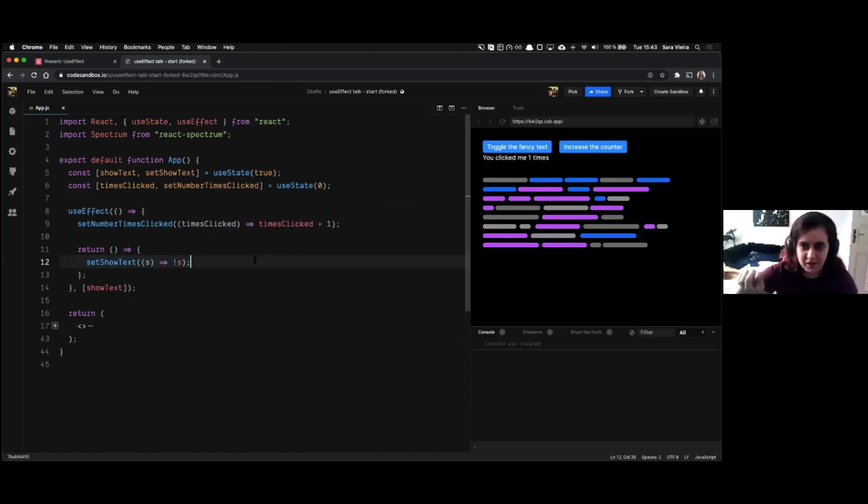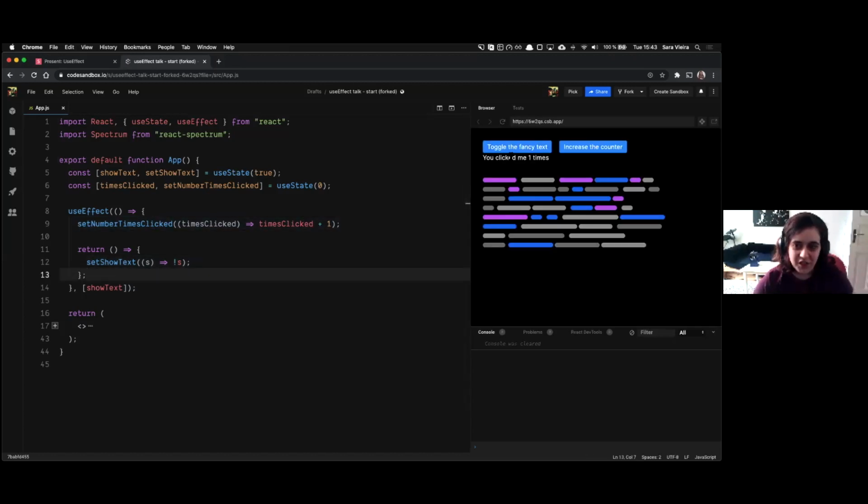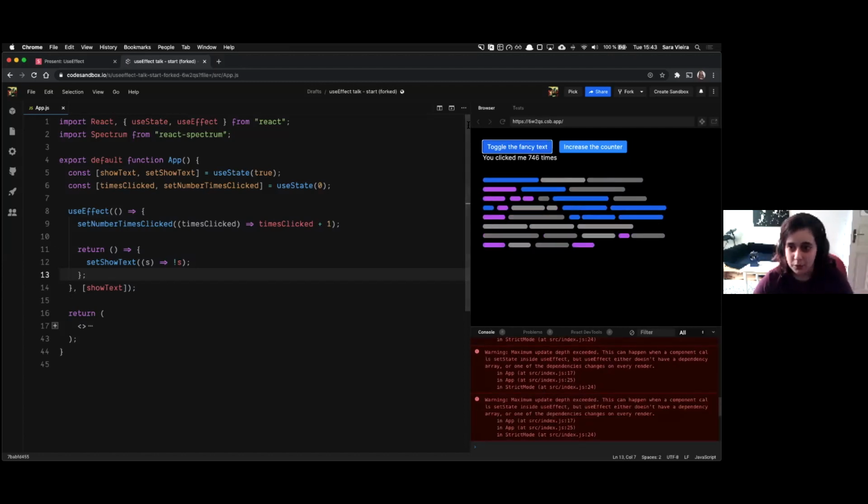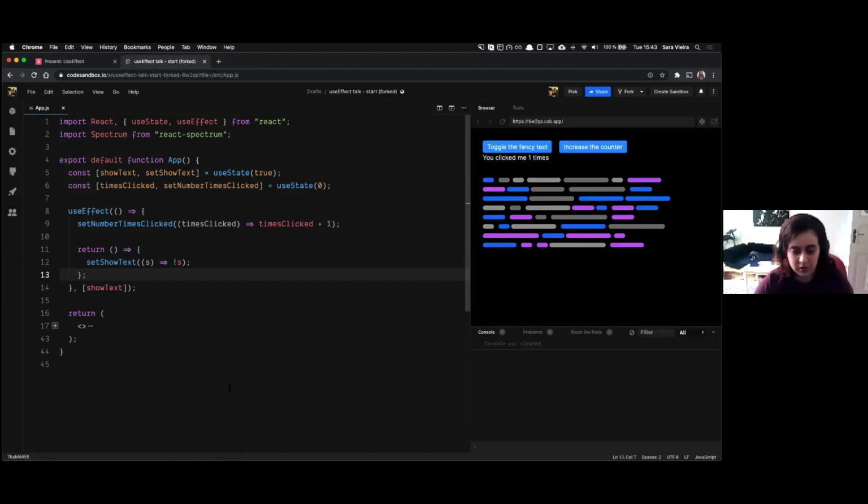And he reruns it and reruns it and reruns it, because this runs on start. Does that make sense? So if you change this, set show text, let me restart this, otherwise, you know. So you start this component and set show text, and you say, okay, when show text changes, what you're gonna do is run this and then run set show text again. But what happens is show text keeps changing in here. So it's gonna rerun it again, and since it has changed again, it's gonna run this function again.